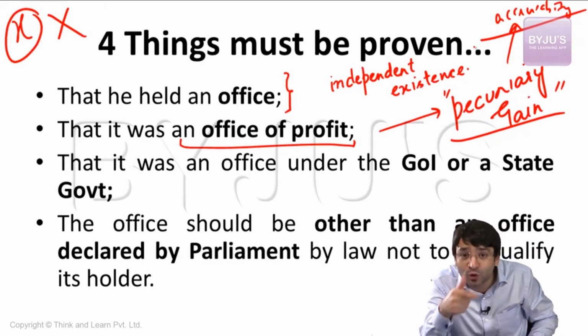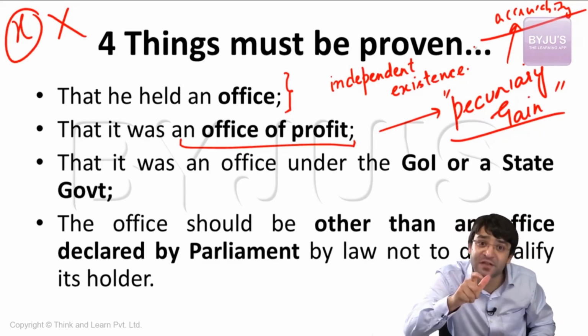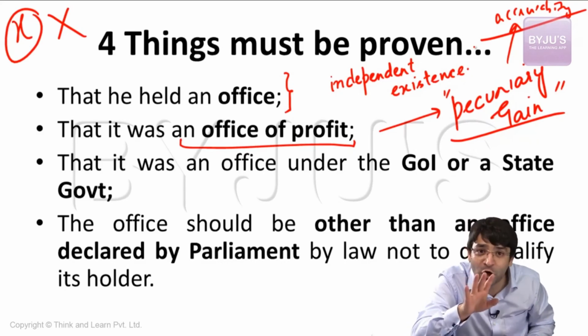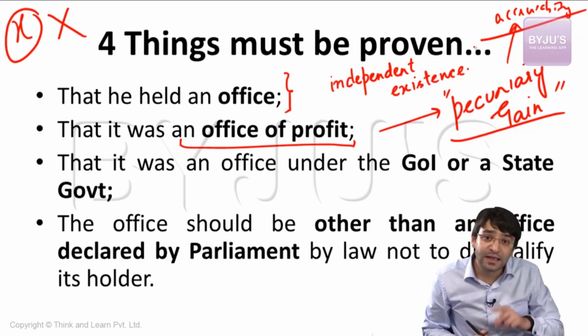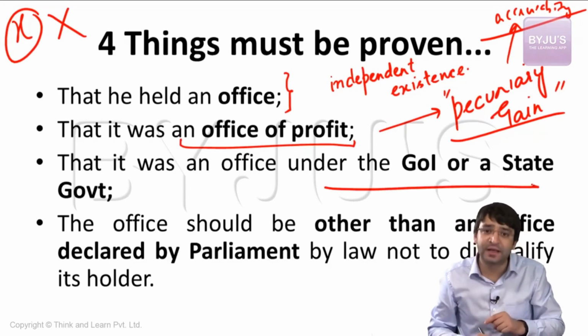Bungalow is to be given to the holder of this office. Now whether you are staying in the bungalow or not doesn't matter. Bungalow is attached. It is an office of profit. Benefits. Perks. Office accommodation for UP Film Development Corporation. Do you have an office? Yes. That means it is an office of profit. So first thing to be proven is whether it is an office. Second, whether it is an office of profit. Third, this must be an office of profit under the government of India or a state government.